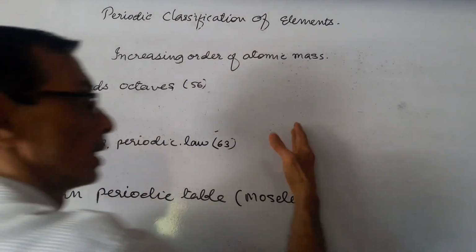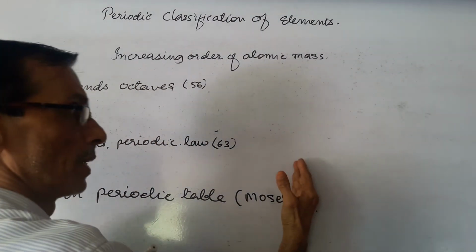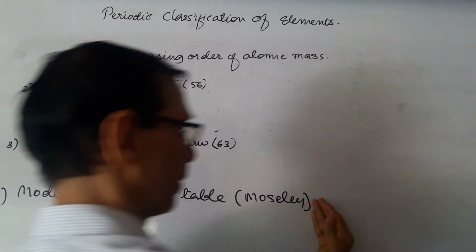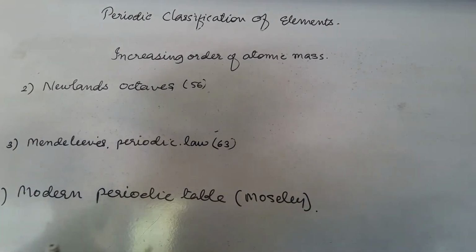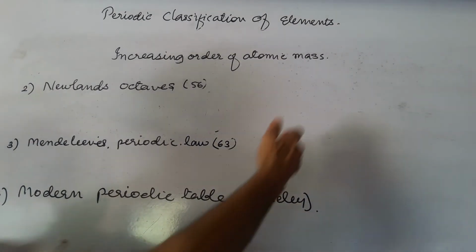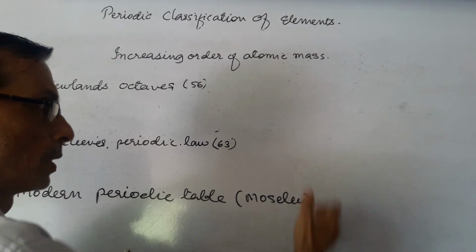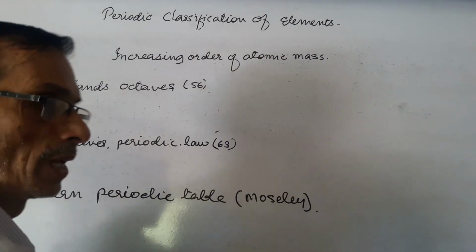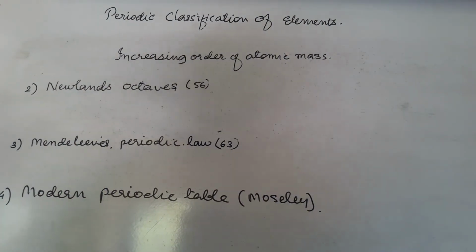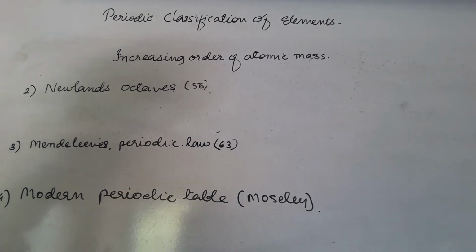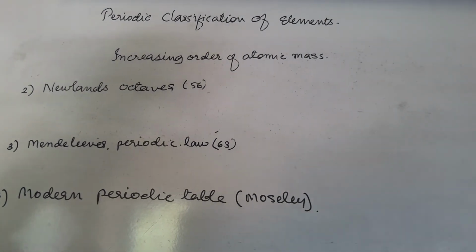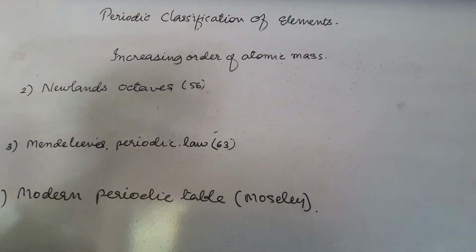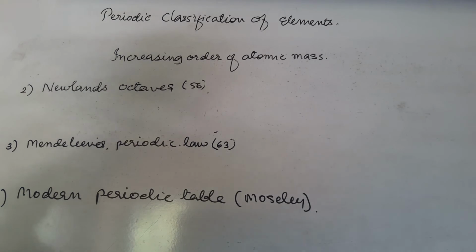That means if you write 1, 2, 3, up to 7, then again 8 will come here, 9, 10, up to 14, then again 15 will come here. As in a calendar, the numbers 1, 8, 15, 22 come together. In the same way, every eighth element has a similar property. But he could classify only up to calcium. Though 56 elements were there, he could classify only up to calcium. And that's why it is called the octave.